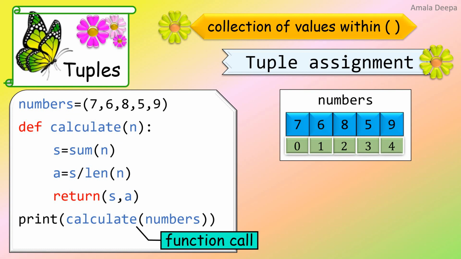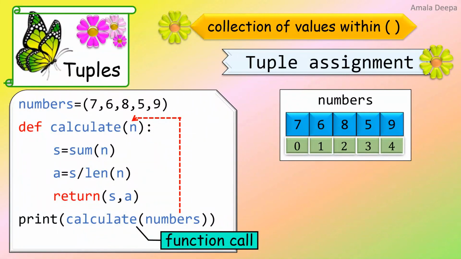Here you can see the definition of calculate function. So that is the calculate function. During function call, the argument numbers is passed to the parameter n. Numbers is a tuple object.